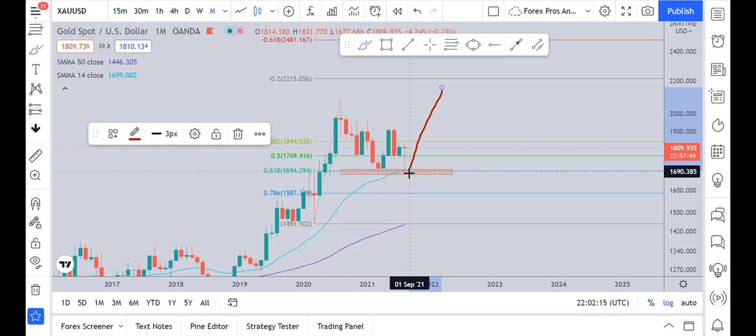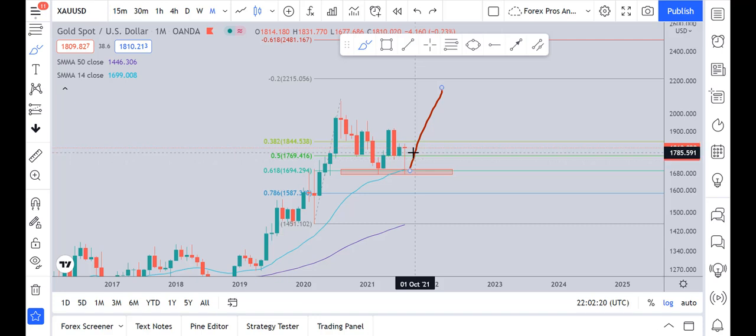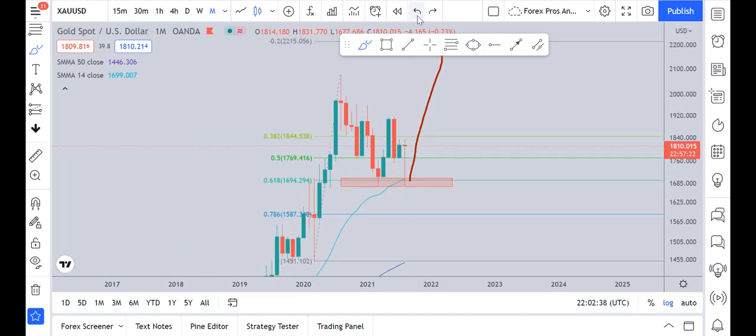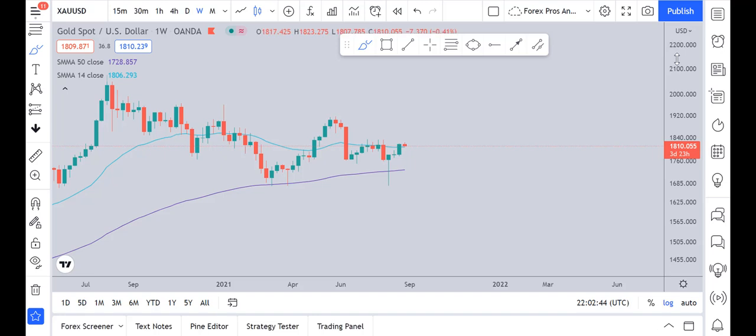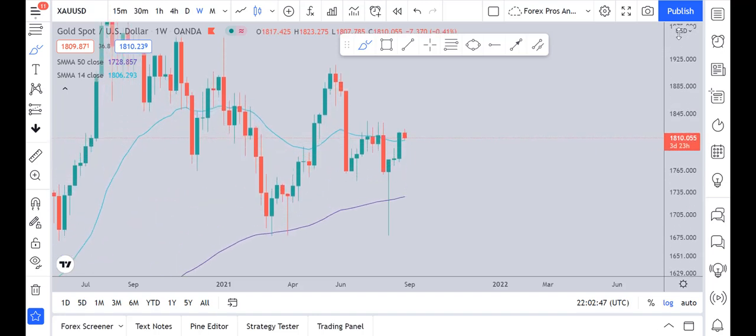And what we can see is that the market made a huge rejection on the monthly time frame. How do we know that the market has made a rejection? As you can see, the market tested this 0.618, and it left a tail at the end of the monthly candle. So it means that this was a huge rejection. On the monthly time frame, currently, what we can expect is that the market is bullish.